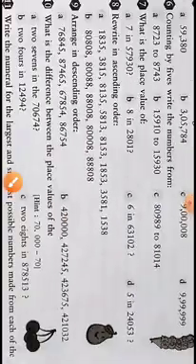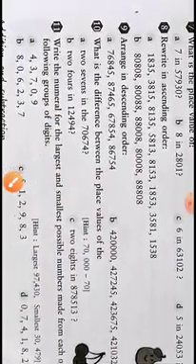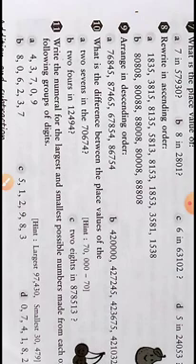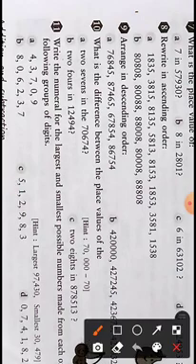Let us move on to question number 8. Rewrite in ascending order. Remember, ascending order means smaller to bigger. First of all, you should try to find the smallest number.